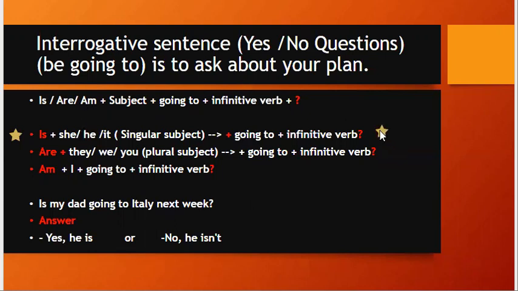Second, don't forget the question mark. ما ننسى علامة السؤال. And third, the intonation. Don't forget the intonation when you ask the question. يعني نغمة السؤال لما بيك تسأل. Now I'm going to read the question with intonation. Is my dad going to Italy next week?